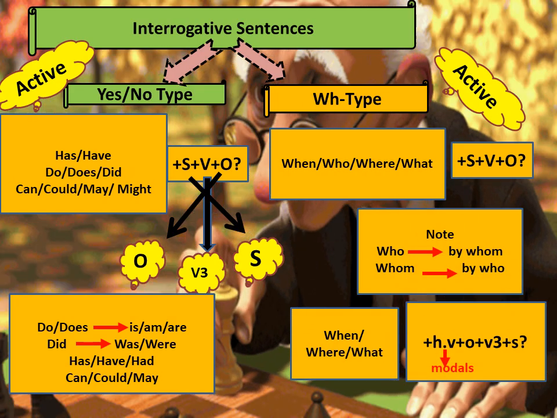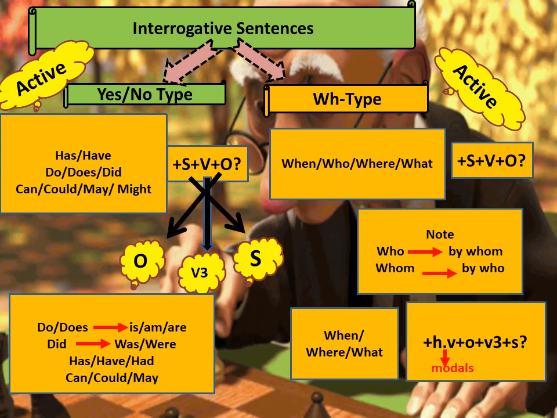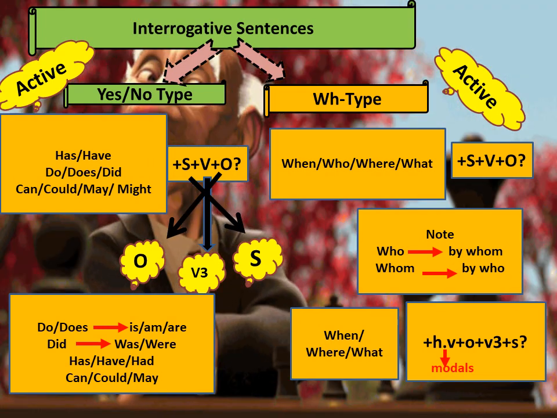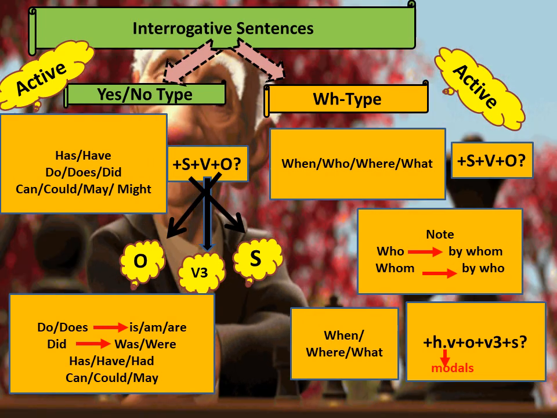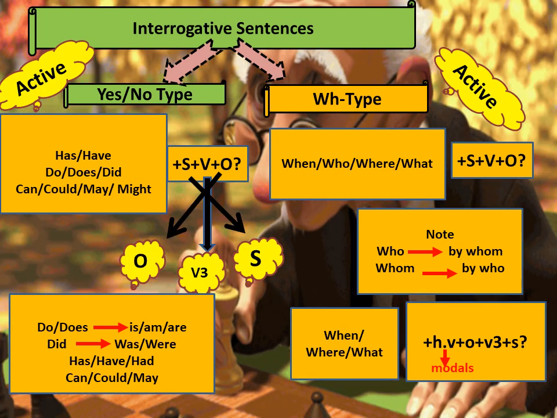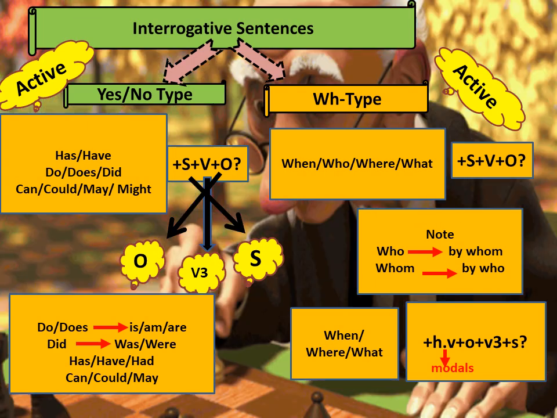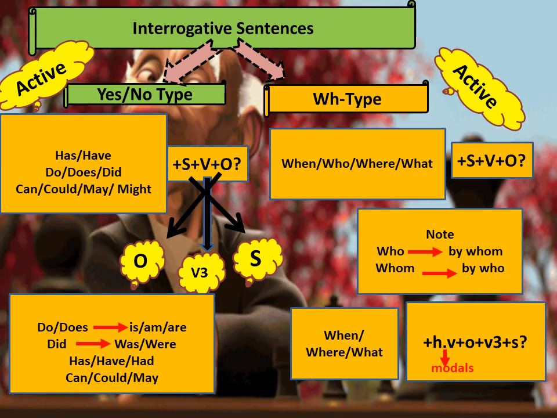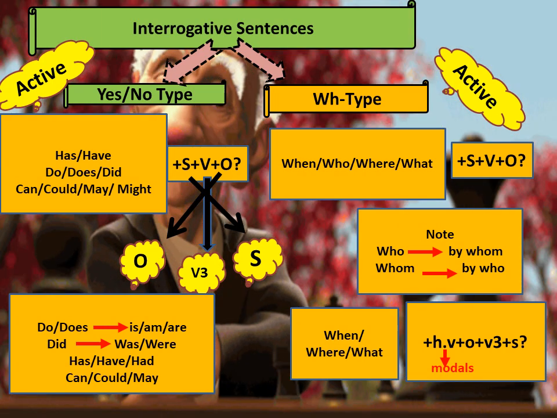Now here the important part comes. When the questions are asked with when, where, and what, and you have to convert it into passive voice, there is one change: after when, where, and what, or by whom, by who, there will be a helping verb. If they are there in the passive voice, what will come next? A helping verb will come.